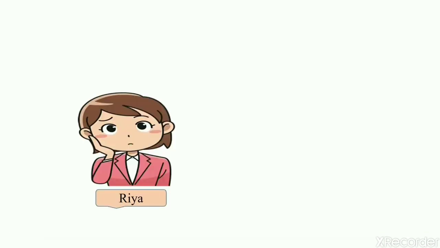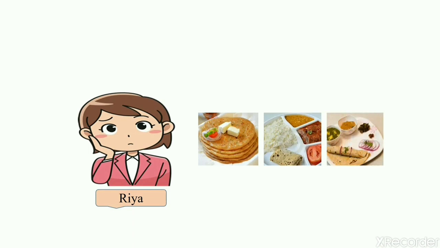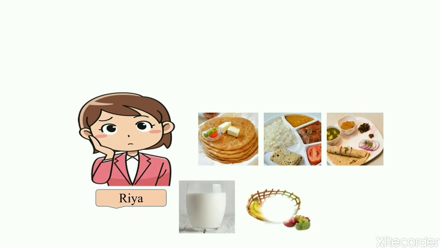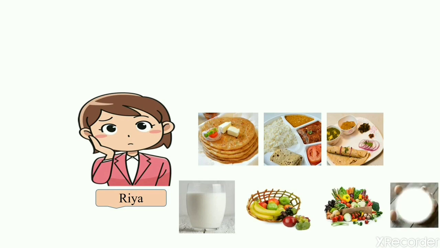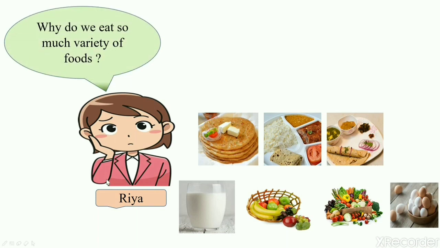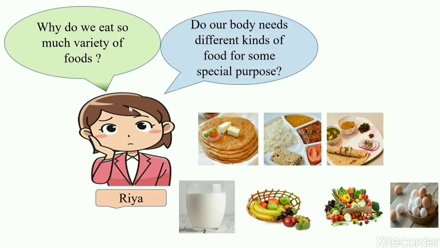Ria is now wondering, sometimes I eat aloo paratha with curd, sometimes I eat dal chawal and sabzi roti. Mom always asks me to have milk, variety of fresh fruits and green vegetables, eggs, fish, etc. Why do we eat so much variety of food? Can't I eat foods only which I like? Do our body needs different kinds of food for some special purpose?